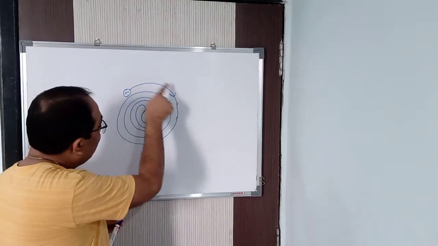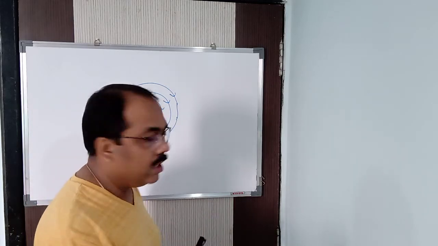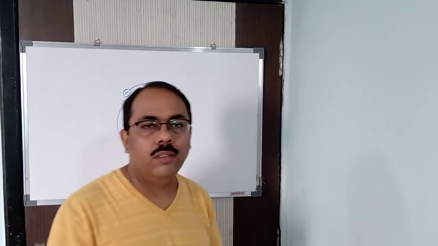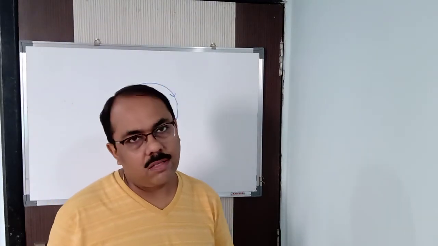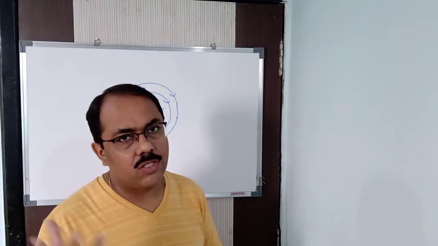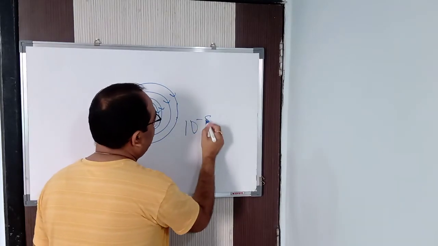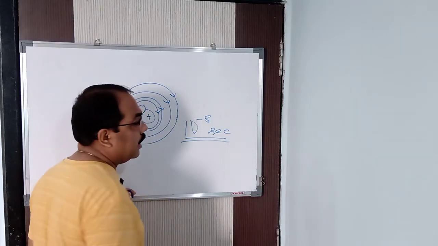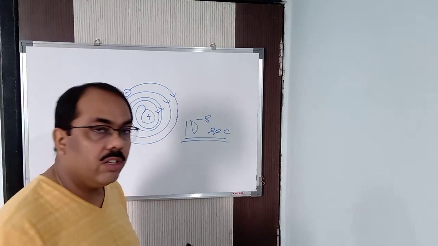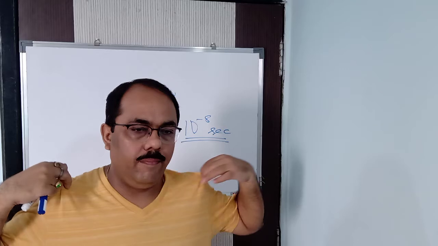And remember that this path is made up of energy level. It's not made up of bricks or concrete or something like that. So energy is losing means the path is getting shorter, smaller. And when it comes closer to the nucleus, the electron falls into the nucleus and gets destroyed. Maxwell calculated that the time interval for this is 10 to the power minus 8th of a second for one electron to fall into the nucleus and get destroyed.